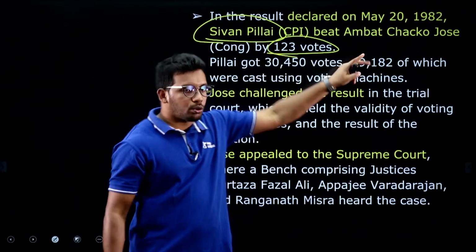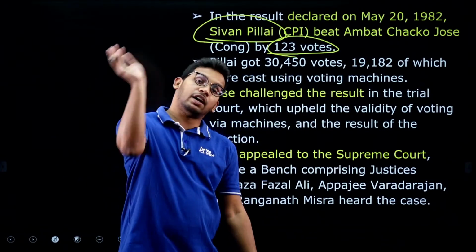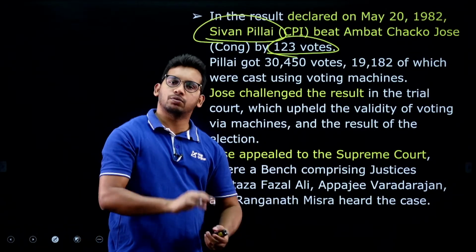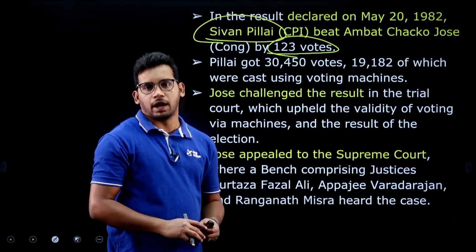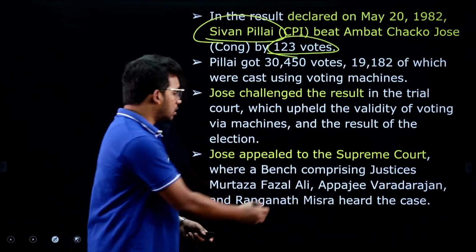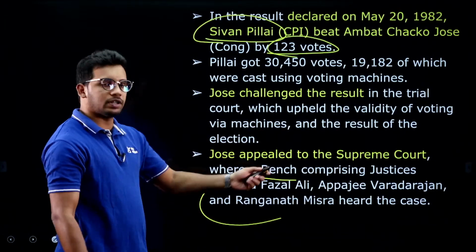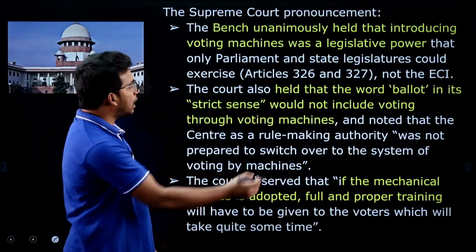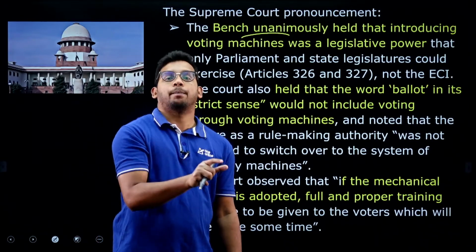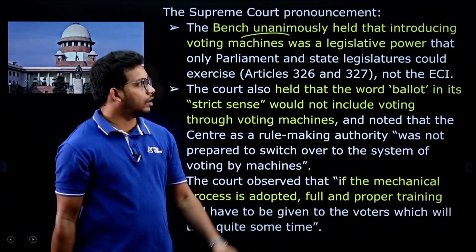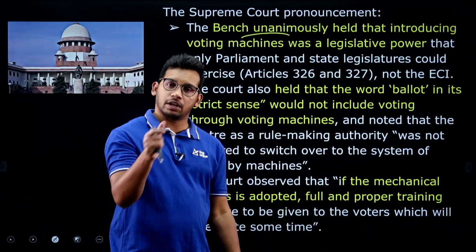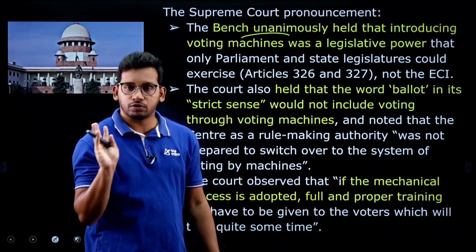After the trial court rejected it, Jose went directly to the Supreme Court. He said there was no legal backing, how can they use the EVMs without proper training and without legal backing. The Supreme Court, no need to remember who had the case, said unanimously that using electronic voting machines without a law passed by Parliament is not valid. The Election Commission does not have the power; only Parliament or the central government can bring the law, and they have to approve it if you want to use electronic voting machines.